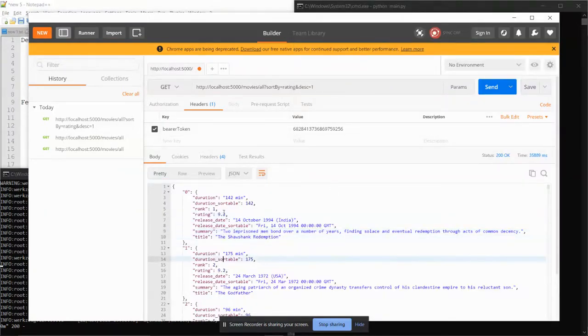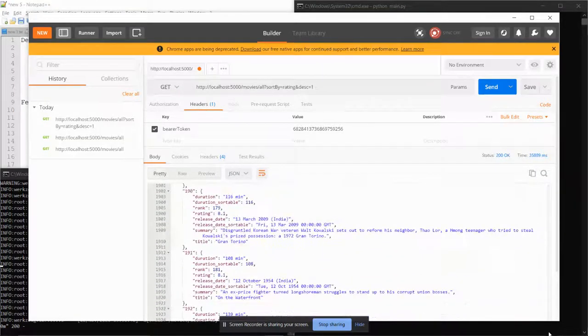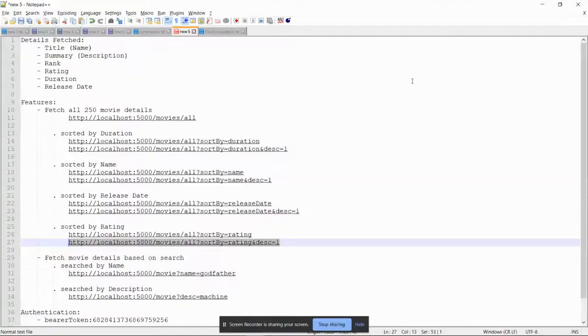9.3 rating, 9.2 rating. You can see that the response is sorted according to this rating, right? Decreasingly sorted. In the last, you will be seeing something like 8 or so, 8.1, 8.1 and all that. So that is clear. You can ask for sorted data.